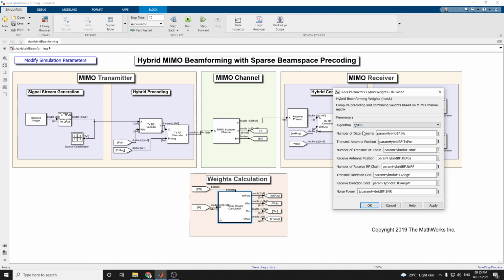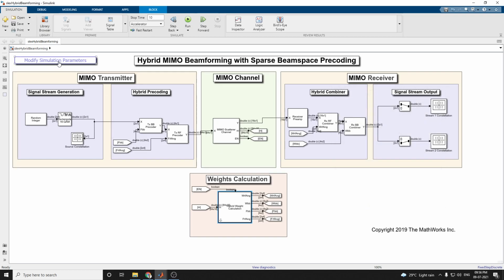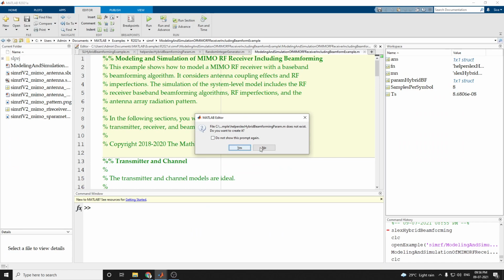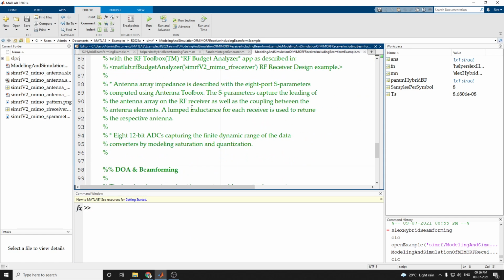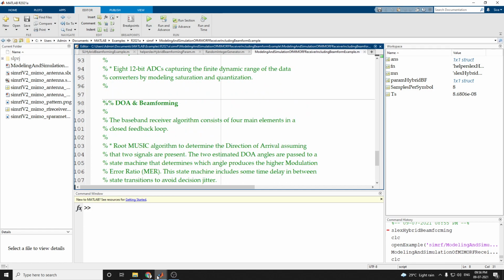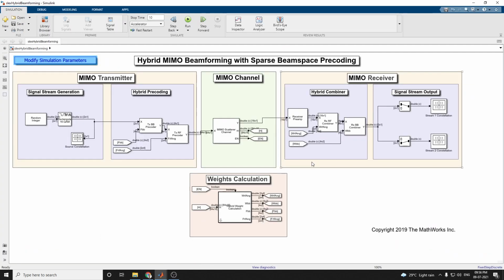First you start with the QSHB algorithm, giving the number of data streams, the transmit antenna position, and the number of transmit RF chains, all in the model parameter block. We can also modify the simulation parameters using the MATLAB code, the M file, where you can change the parameters.